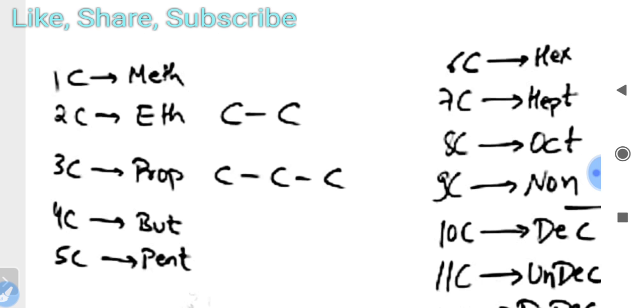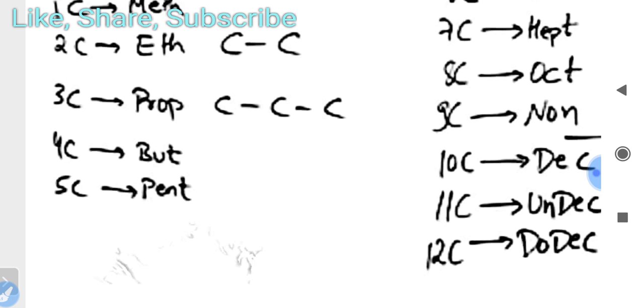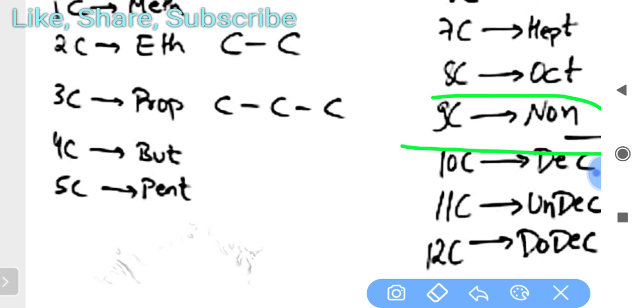Six is hex. A 7 carbon compound is hept. An 8 carbon compound is oct. 9 is non, 10 is dec, 11 is undec, 12 is dodec. Till 9 you have to memorize, and 10, dec, you will understand easily.